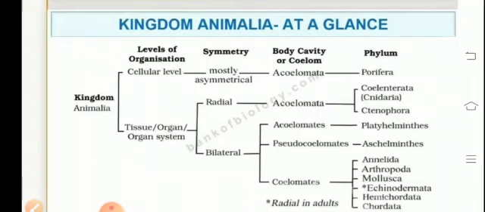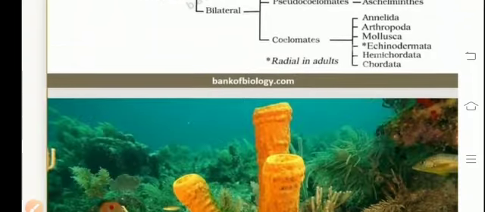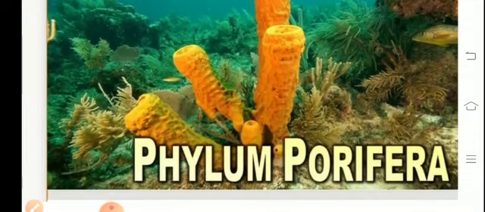Some of them are acoelomate, like Platyhelminthes, that is flatworms. Aschelminthes are pseudocoelomate, whereas the phyla from Annelida to Chordata include coelomate organisms. Talking about the phylum Porifera.